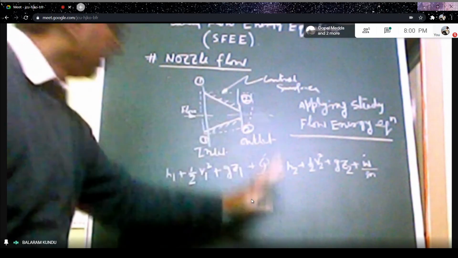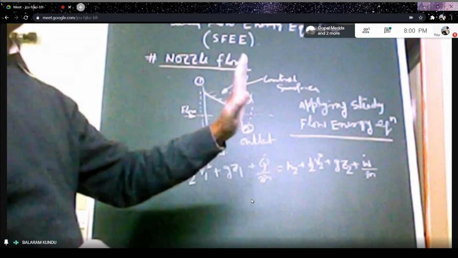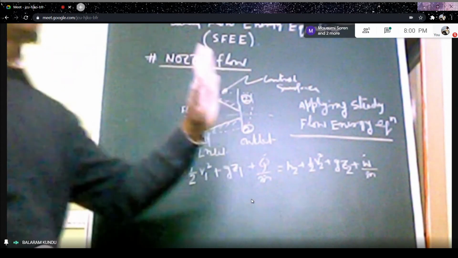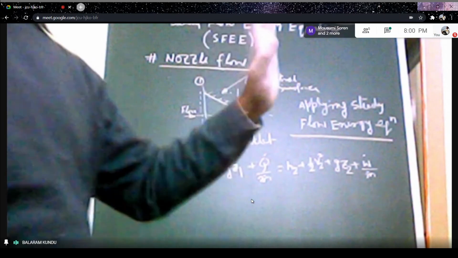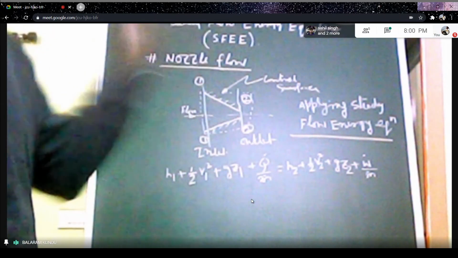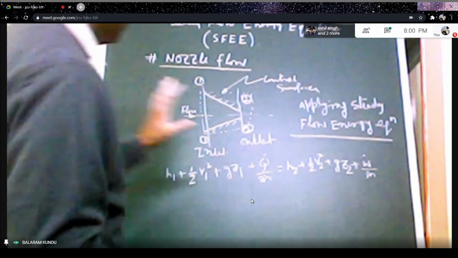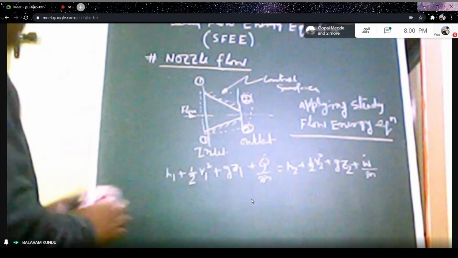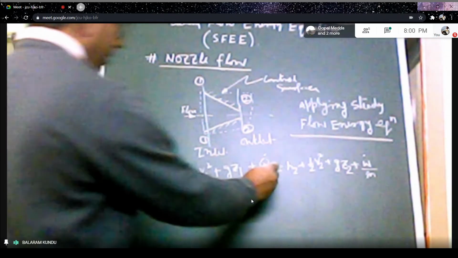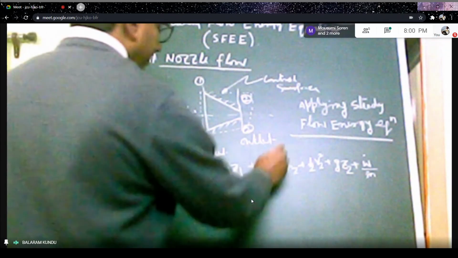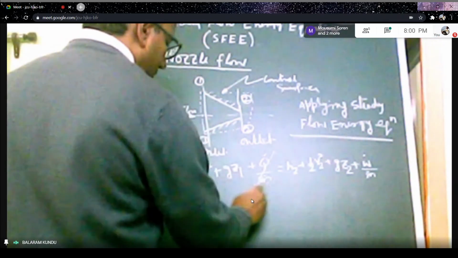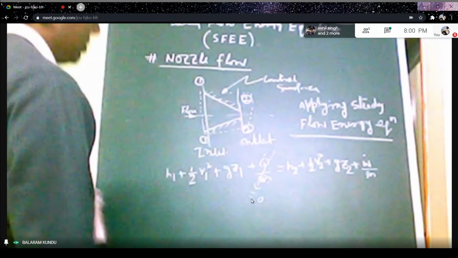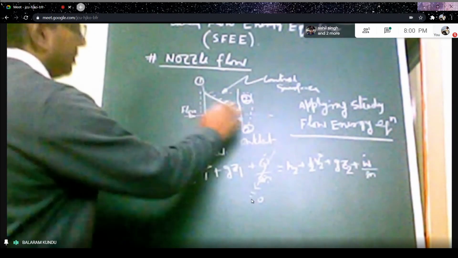For nozzle flow, we consider adiabatic flow, meaning no heat transfer takes place to the nozzle boundary or to the nozzle surface. If there is no heat transfer, then the Q dot by m term equals 0 for nozzle flow.